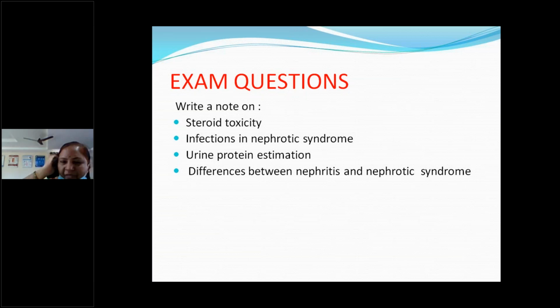One more thing is the differences between nephritis and nephrotic syndrome. Acute glomerular nephritis is usually in school-going children. Nephrotic syndrome is most common in preschool children. Some examiners will stress on that point. Age-wise you have to tell like that. Acute glomerular nephritis is in school-going children, because streptococcal infections, like rheumatic heart disease also, are more common in 5 to 15 years.